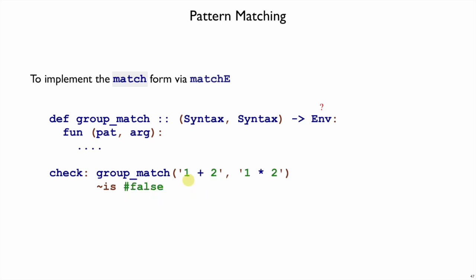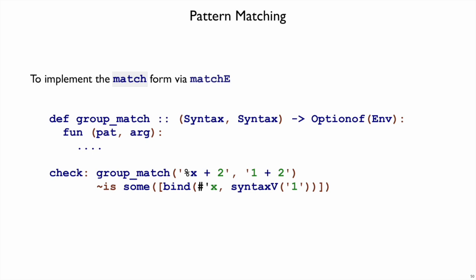Now what happens at this point if we have 1 plus 2 matched against 1 times 2? We're supposed to return an environment, but that doesn't let us say false. Returning an empty environment means success, but no variables inside the environment. So environment's not quite right either. We need to use option of, so we can distinguish between matching and not matching, and also provide an environment when we do match. So 1 plus 2 does not match 1 times 2, so group match will return none in that case. But 1 plus 2 does match 1 plus 2, and in that case we'll return an empty environment with some. And if we have some variables like x, that's again in a some.